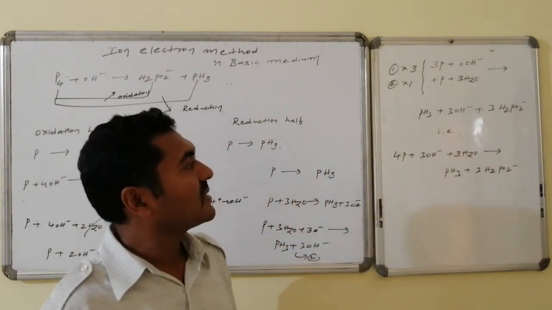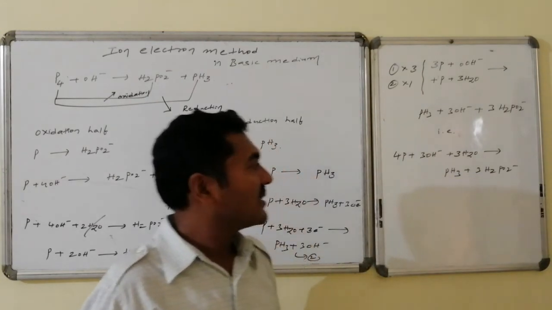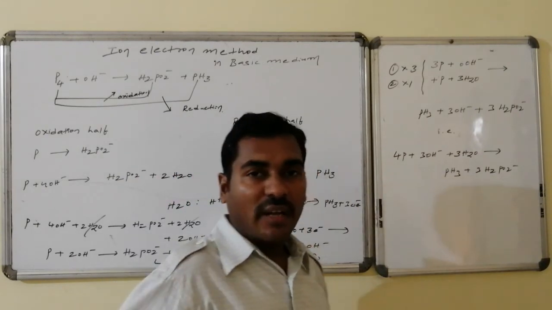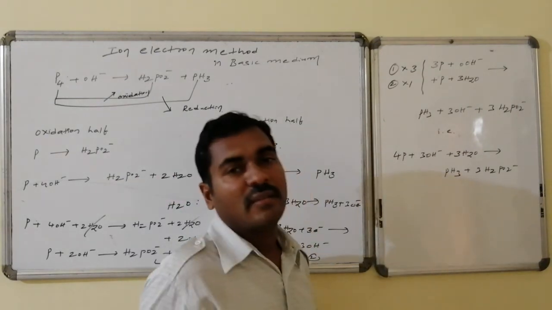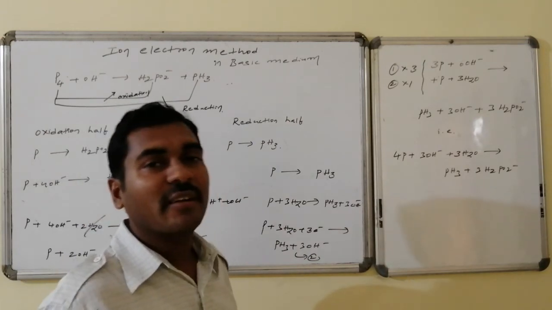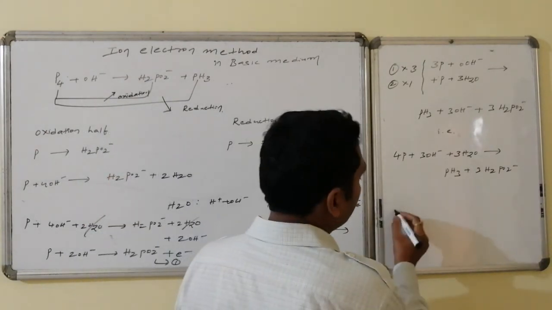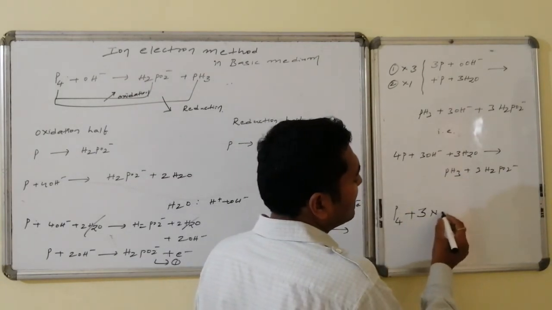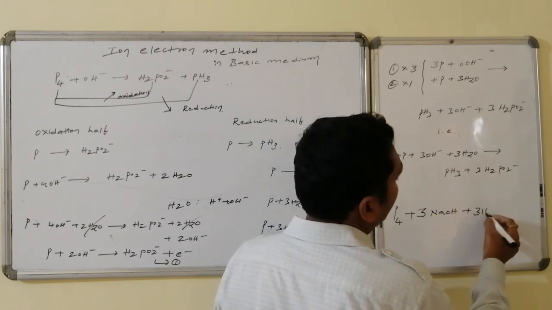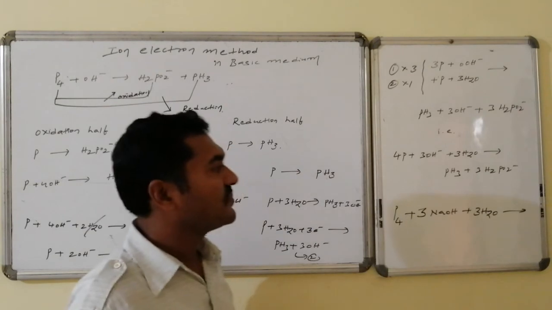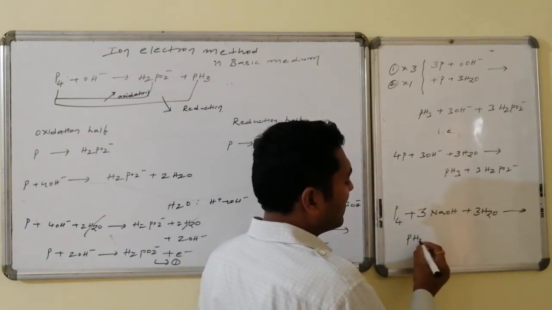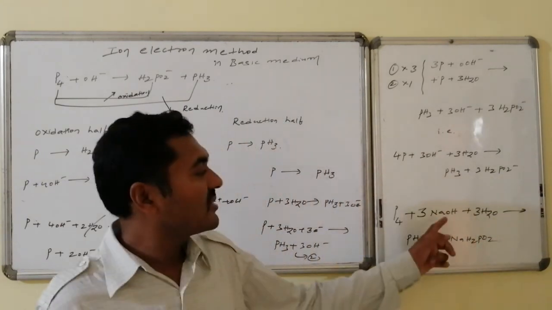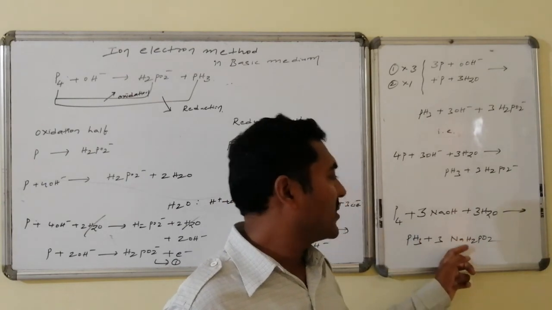So net 3 OH minus, 4 P's followed by 3 OH minus and 3 water gives phosphine followed by 3 times hypophosphite. This is the ionic form of the balanced equation. In molecular form, by writing the spectator, 4 phosphorus is written as P4, followed by 3 times sodium hydroxide, if this base is sodium hydroxide, and 3 water molecules, it is converted to phosphine followed by 3 times NaH2PO2. See here, 3 hydrogens are added here, 3 sodiums are added here, 3 sodiums are produced over here.